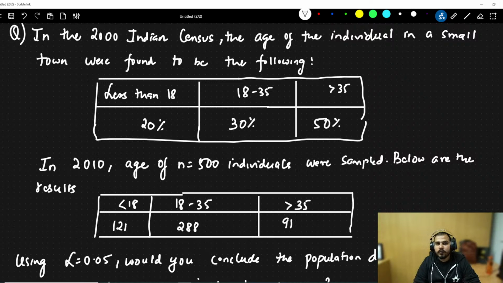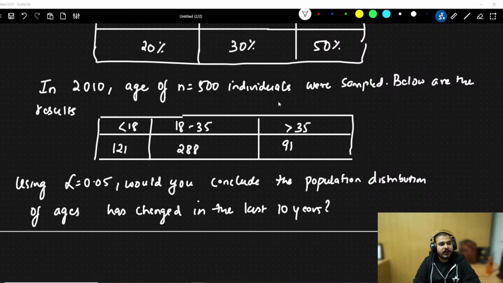Then in 2010, a sample of n equal to 500 individuals was taken, and they found less than 18 were 121 people, 18 to 35 were 288 people, and greater than 35 were 91 people. So using alpha equal to 0.05, would you conclude the population distribution has changed in the last 10 years? This is the exact question.